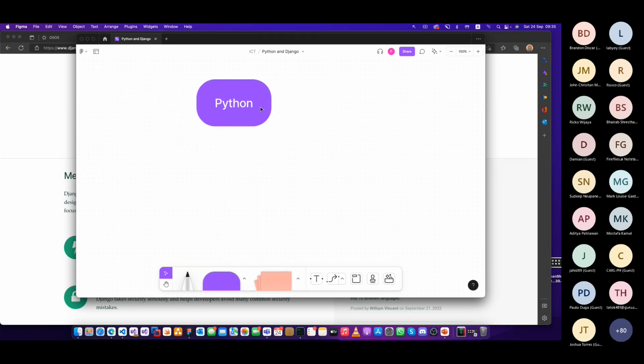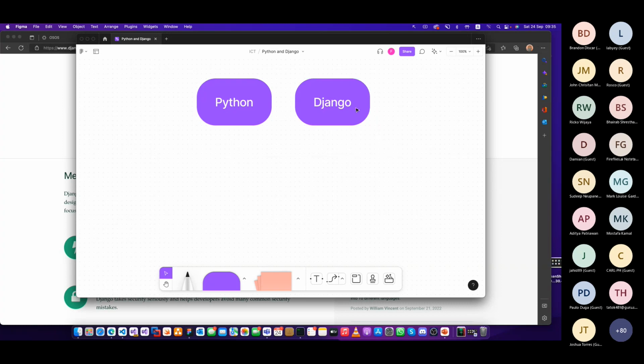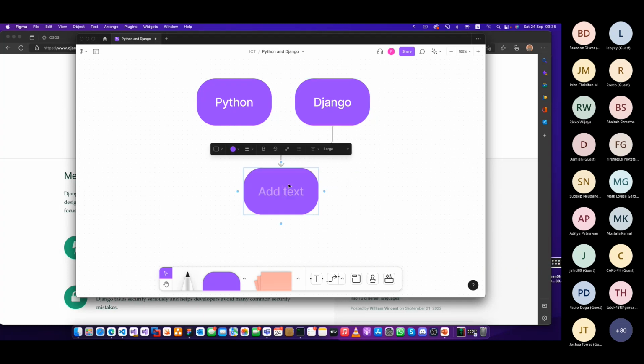Then using Python, there is another thing called Django, which is a web framework that we can leverage with the Python language to build web applications or web APIs. So using these two, we're going to build our website.